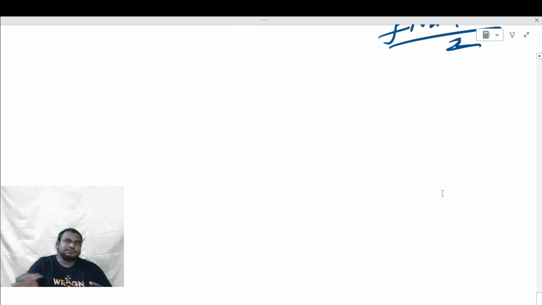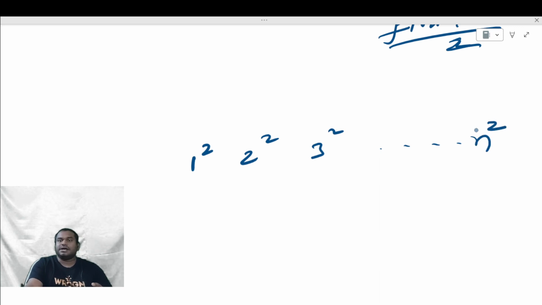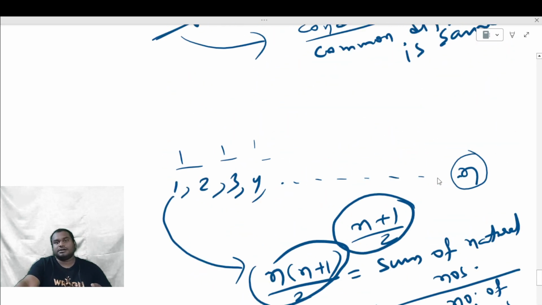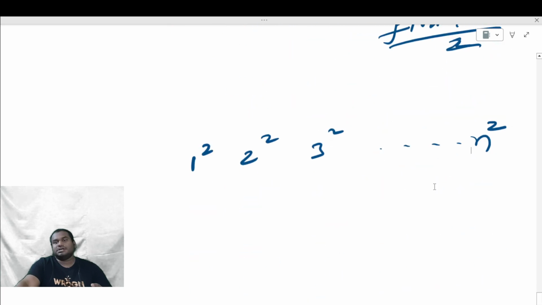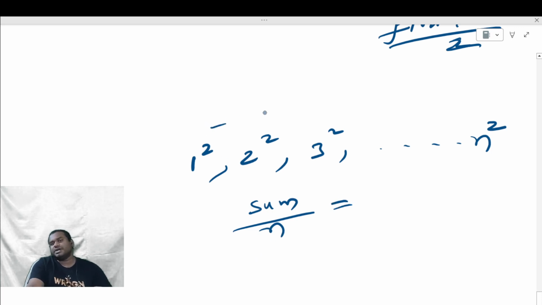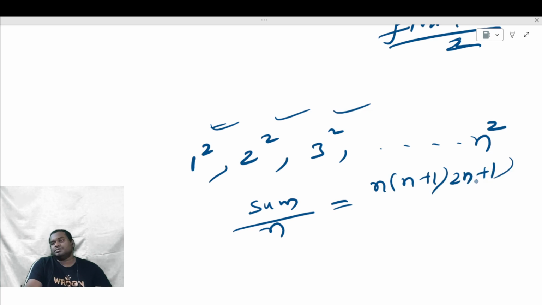Okay, now if there are squares, 1 square, 2 square, 3 square, like this, up to n square, if these are the squares of natural numbers and you are asked to find their average, what will you do? Just take the sum divided by the number of numbers. The sum of squares of n natural numbers, what is the formula we have? n into n plus 1 into 2n plus 1 divided by 6.